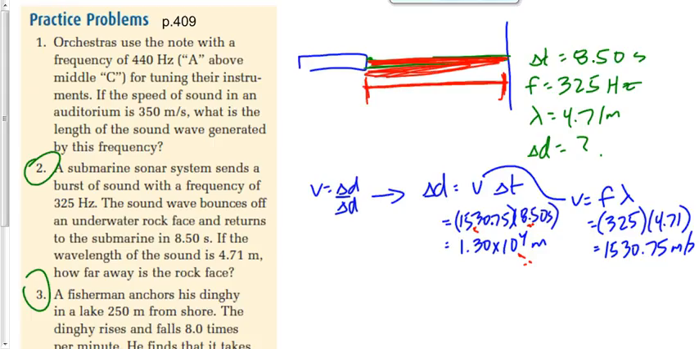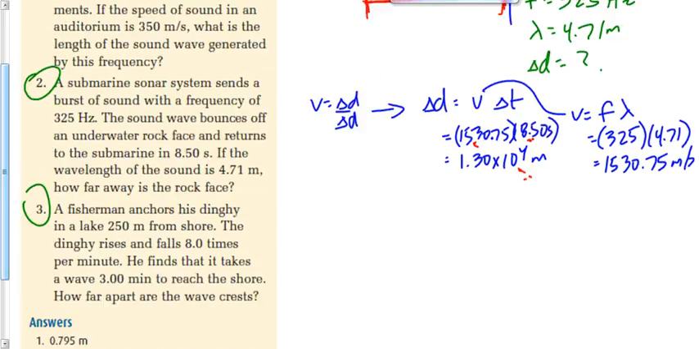And number 3 says a fisherman anchors his dinghy in a lake 250 meters from shore. The dinghy rises and falls 8 times per minute. He finds that it takes a wave 3 minutes to reach the shore. How far apart are the wave crests?